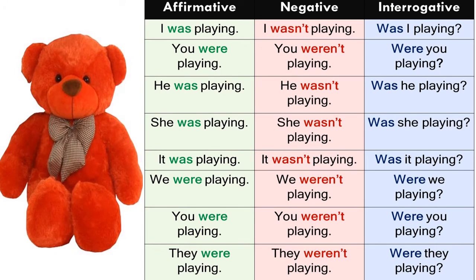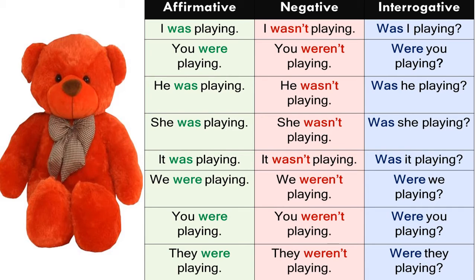Here we see the examples for affirmative sentence, negative sentence and interrogative sentence. I was playing. I was not playing. Was I playing? You were playing. You were not playing. Were you playing?